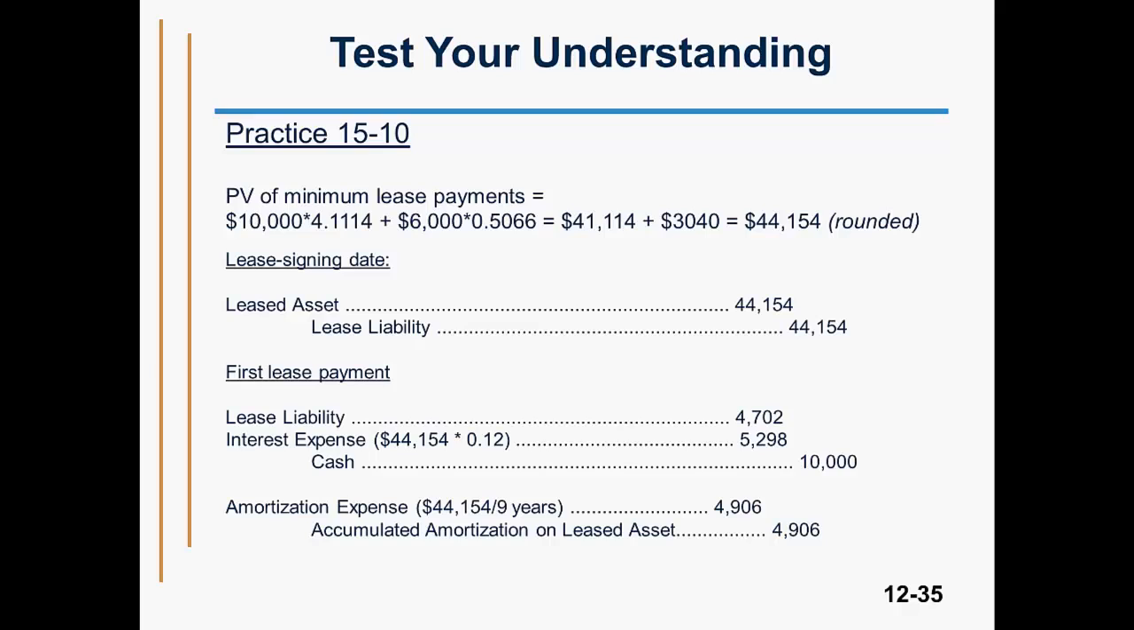The present value of the minimum lease payments includes the present value of the bargain purchase option. The journal entries are the same in form as in the previous problem. Pause the video if you need to review the solution in detail.